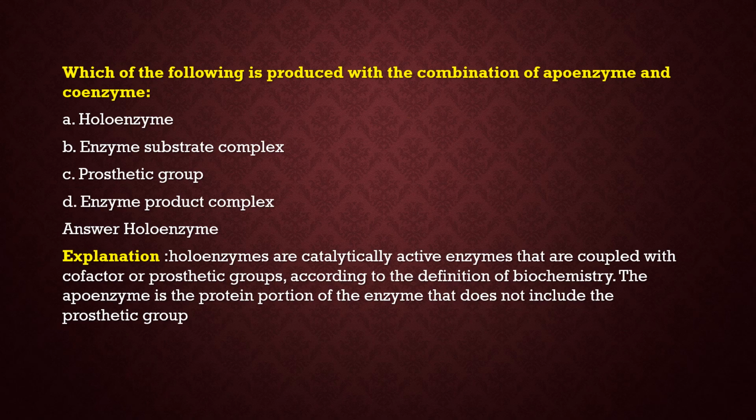Second question: which of the following is produced with the combination of apoenzymes and coenzymes? Options are holoenzymes, enzyme-substrate complex, prosthetic group, enzyme-product complex. The answer is holoenzymes. Holoenzymes are catalytically active enzymes that are coupled with cofactors or prosthetic groups, according to the definition of biochemistry. The apoenzyme is the protein portion of the enzyme that does not include the prosthetic group.